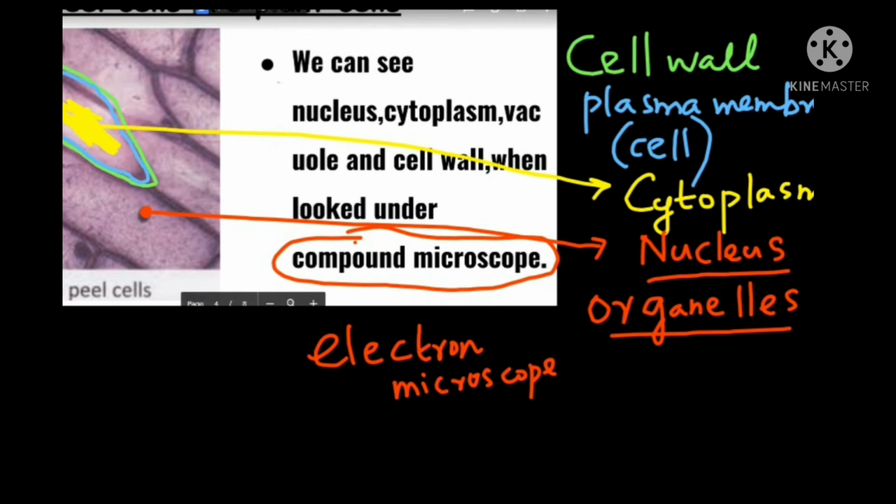You might have learned in 7th or 8th about mitochondria, chloroplast, all those cell organelles you will be able to find. But with a compound microscope, this much only we can see.